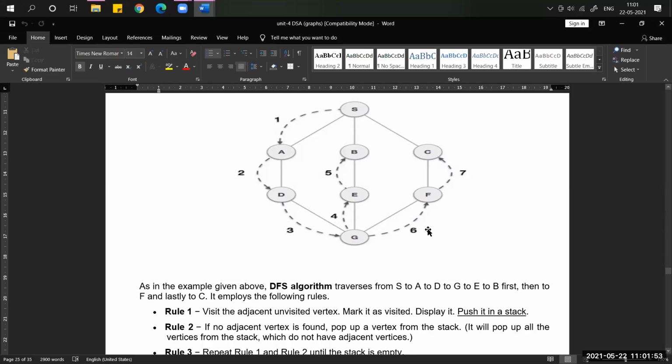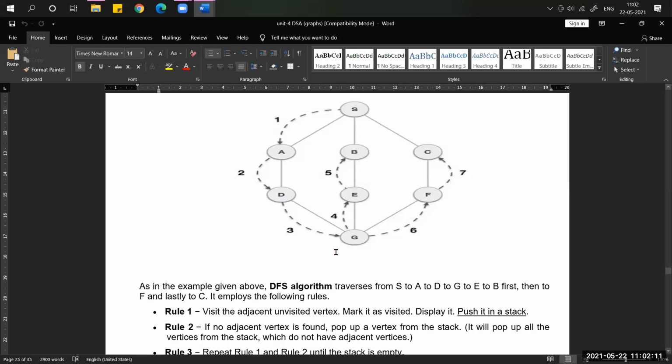Now we have to apply the pop function. Pop function means deleting the node from the stack until the stack is empty. Like this, the DFS algorithm will be executed.